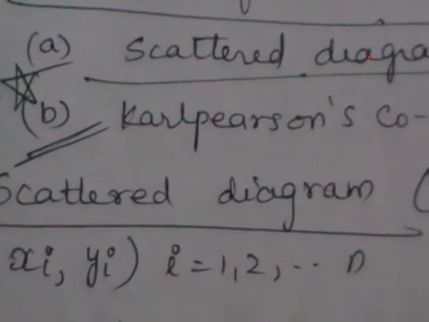So the next method, a very well used one, is Karl Pearson's coefficient of correlation.